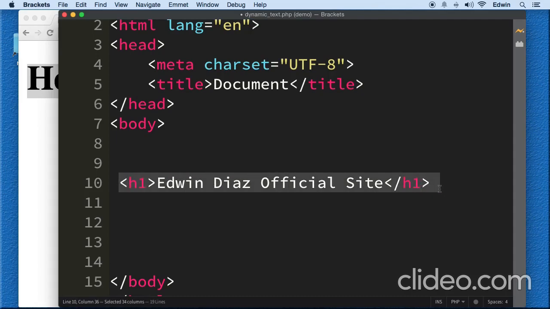I will have to do that, and that would be a static text. That would be something that would stay there all the time. What I want to do is produce something dynamically, something that I can insert in one page and it would be available on those 10 pages. How can I make that happen? How can that be possible?